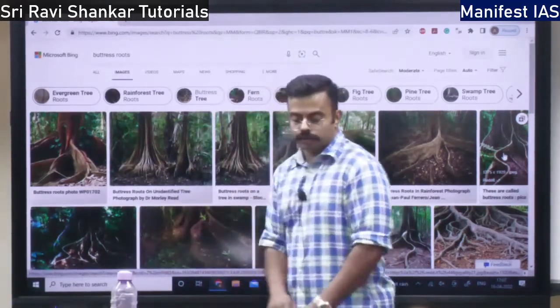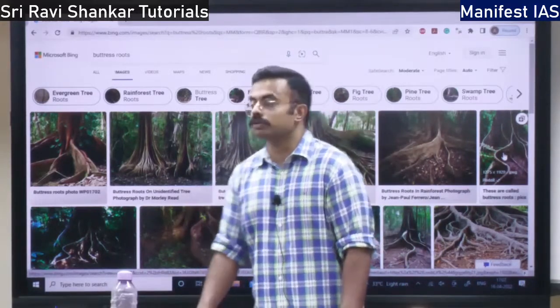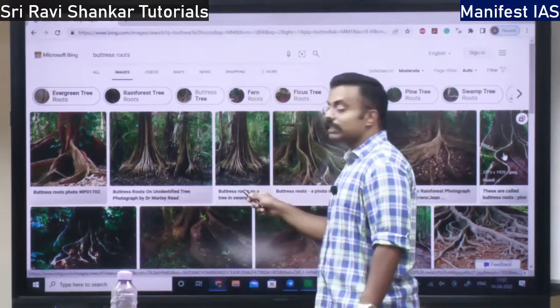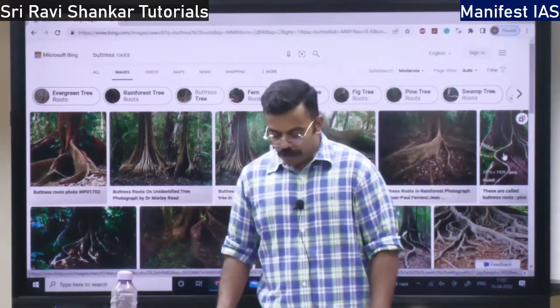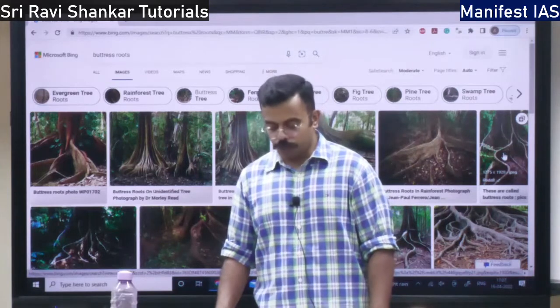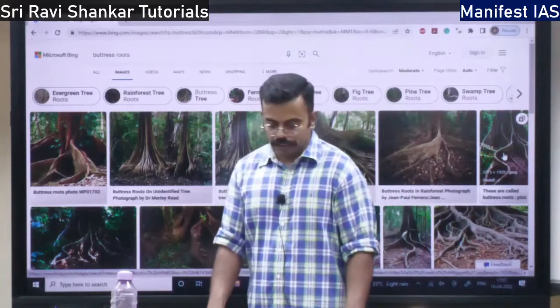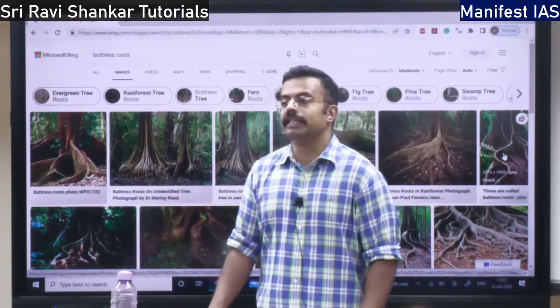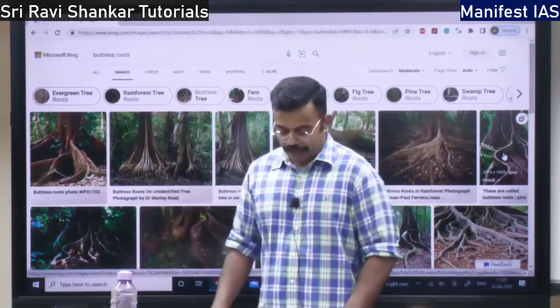They connect the stem to the root. Then you have prop roots. The best example is the roots of the banyan tree. From the branches of the tree, they are suspended in the air, hanging in the air.